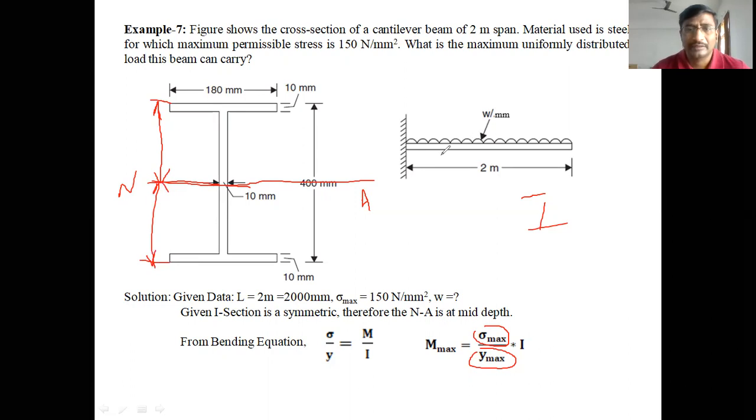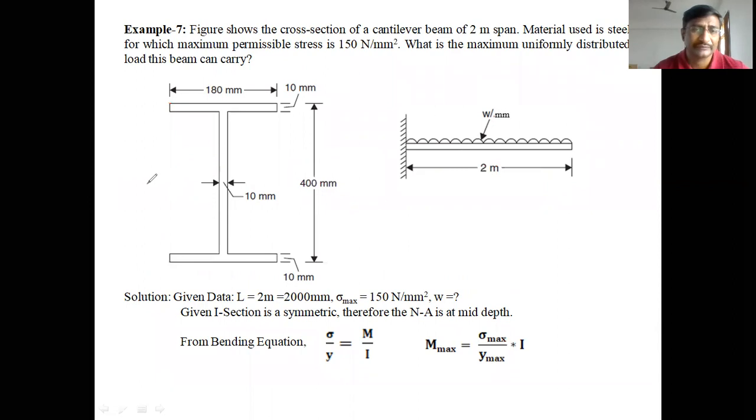The topmost layer is subjected to tensile stress and the bottommost layer is subjected to maximum compressive stress, because the cantilever beam bends like this after applying the load. The upper layer is in tension and the bottom layer is in compression. In this case, the compressive and tensile stresses are equal because both are at equal distance from the neutral axis.